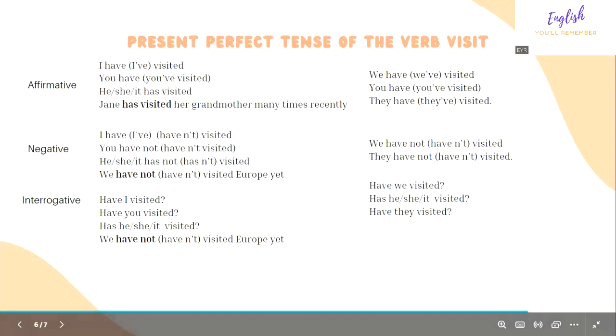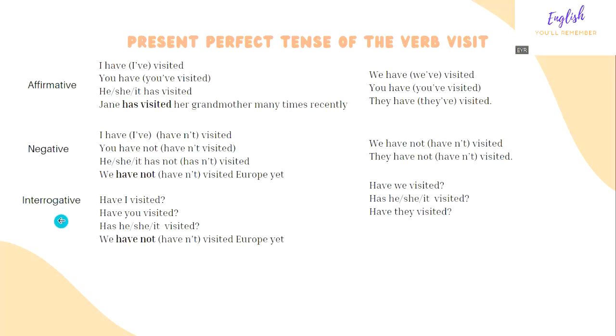So let's look at the present perfect tense with the verb visit. So here in the affirmative, the negative, and the interrogative. So, I have visited. And as you can see, the short form is in brackets. So I have visited, I've visited. You have visited, you've visited. He, she, it has visited. Jane has visited her grandmother many times recently. We have visited, and so on.